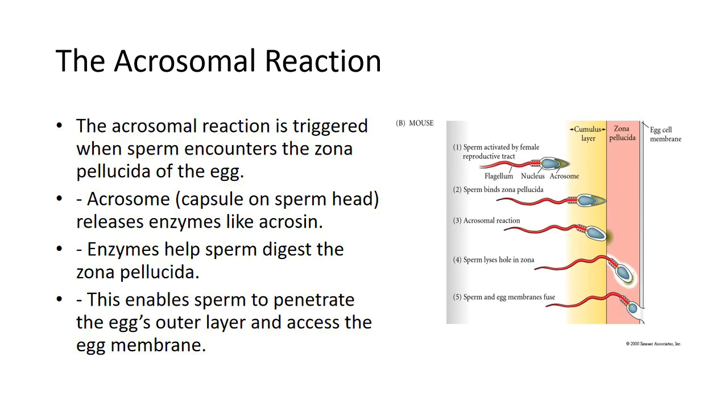Penetration. As the sperm moves through the zona pellucida, it reaches the perivitelline space, the area between the zona pellucida and the egg's plasma membrane. At this stage, the sperm head comes into contact with the egg's membrane.